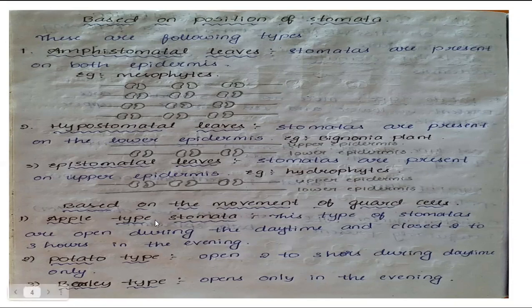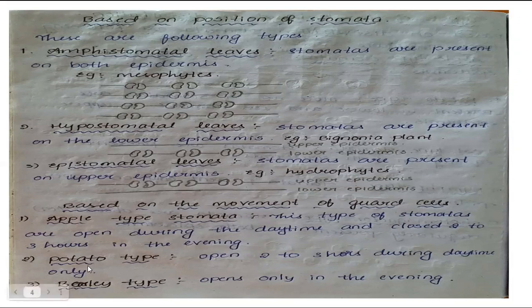Again here it is apple type stomata. Apple type stomata means this type of stomata are open during the daytime and closed 2 to 3 hours in the evening, called apple type stomata. It is based on the movement.